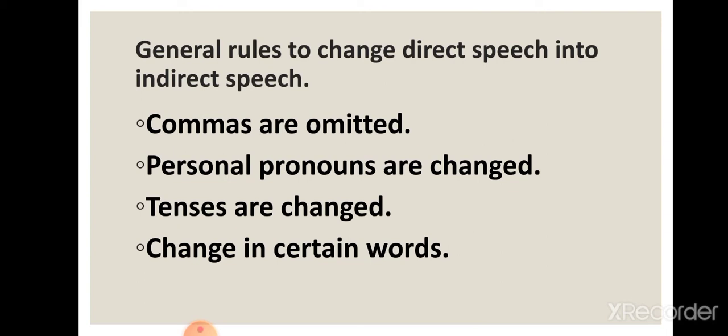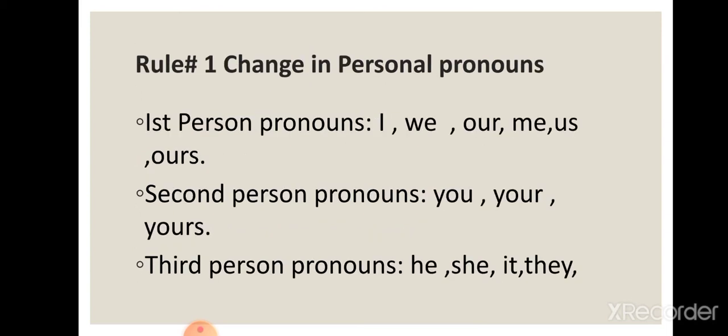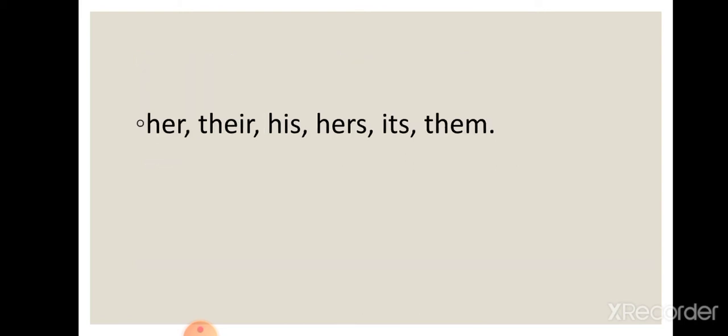So, first of all, we will discuss the personal pronouns. Rule number 1: change in the personal pronouns. You already know that there are three kinds of personal pronouns: first person pronouns, second person pronouns, and third person pronouns. In first person pronouns, we have I, we, our, me, us, and ours. In second person pronouns, we have you, your, and yours. In third person pronouns, we have he, she, it, they, her, their, his, her, its, and them.